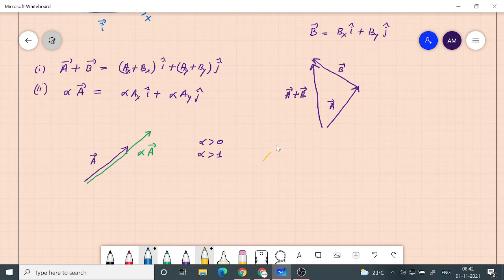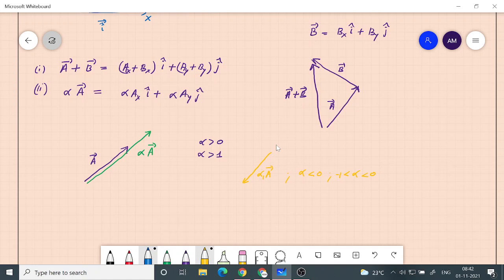I am multiplying with alpha 1 into A, where alpha 1 is less than 0, but lies between minus 1 and 0. Then the length will reduce.